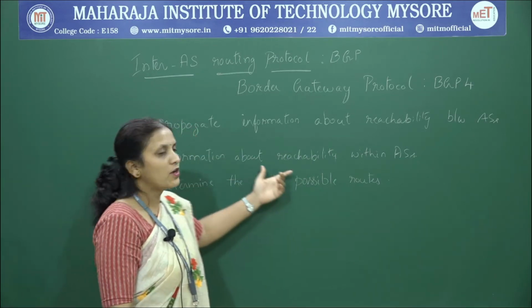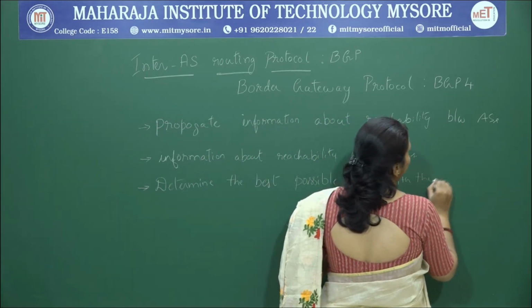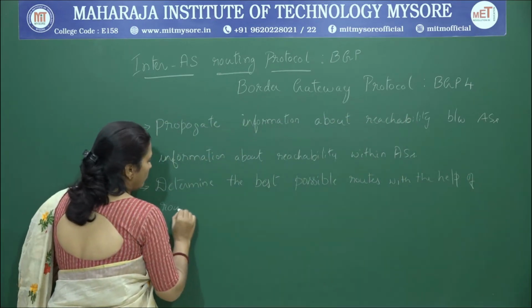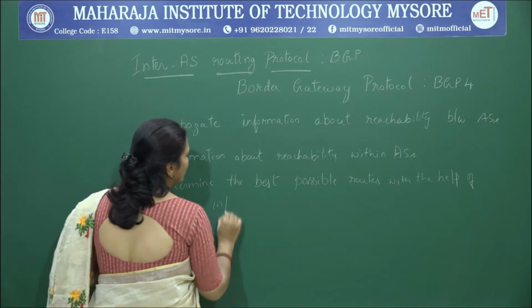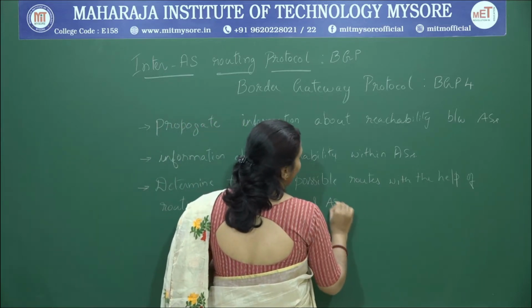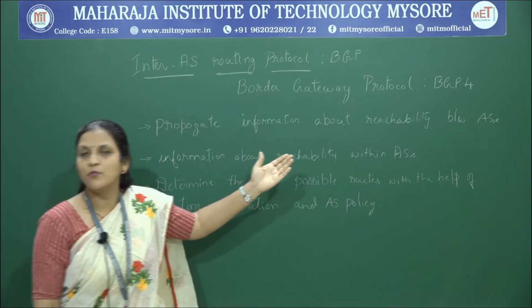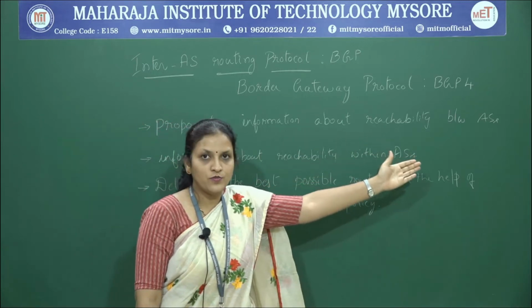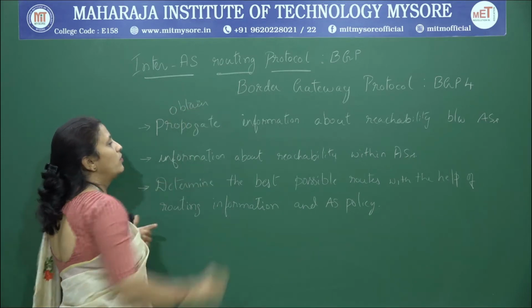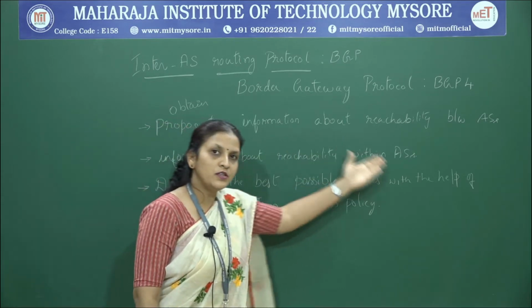With the help of the routing information that we have, it helps us to propagate information about the reachability between autonomous systems, and then to propagate the information of reachability among the routers within the autonomous systems.